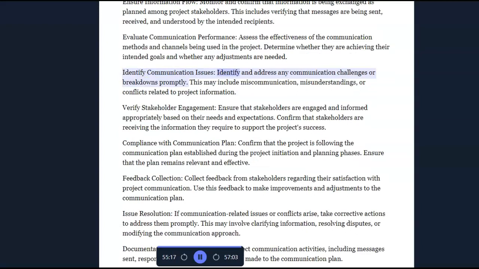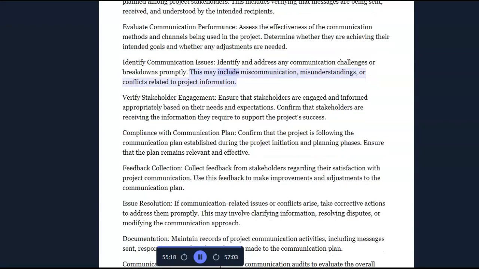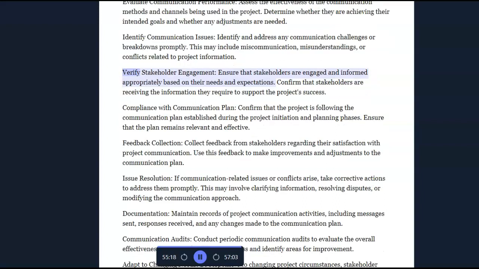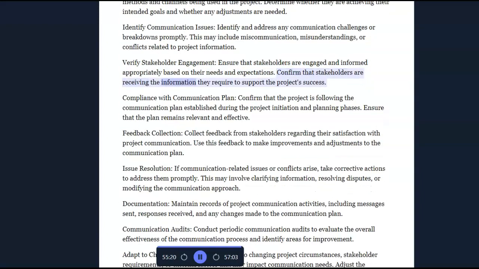Identify communication issues. Identify and address any communication challenges or breakdowns promptly. This may include miscommunication, misunderstandings, or conflicts related to project information. Verify stakeholder engagement. Ensure that stakeholders are engaged and informed appropriately based on their needs and expectations. Confirm that stakeholders are receiving the information they require to support the project's success.